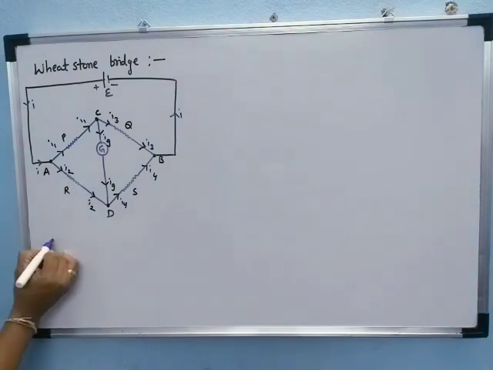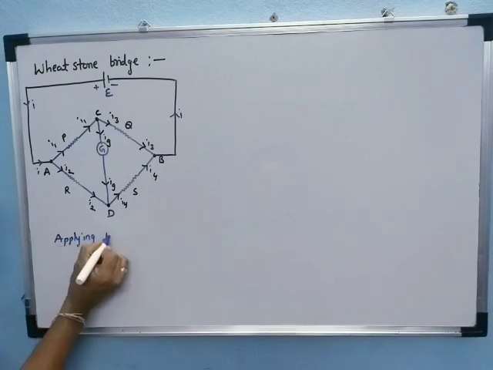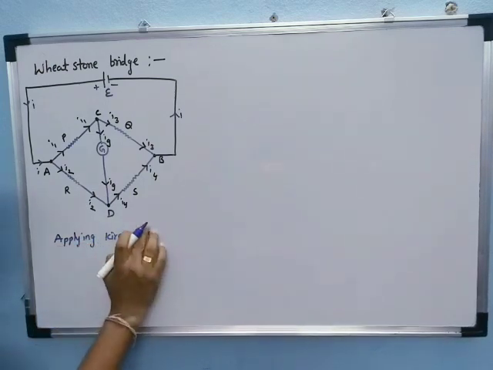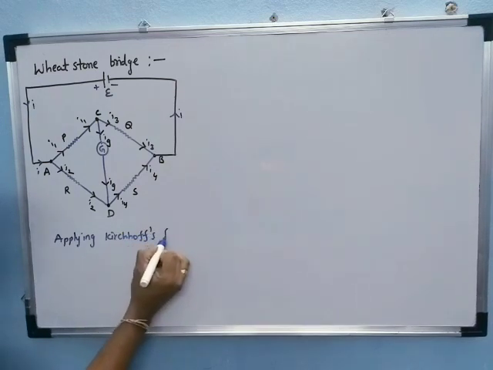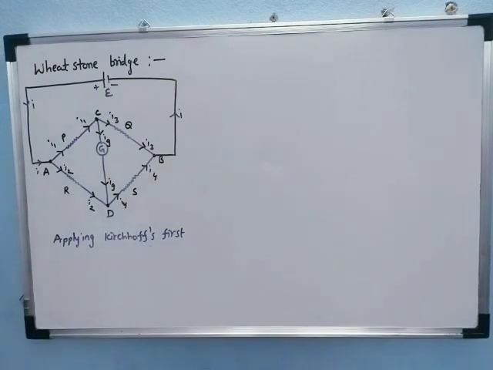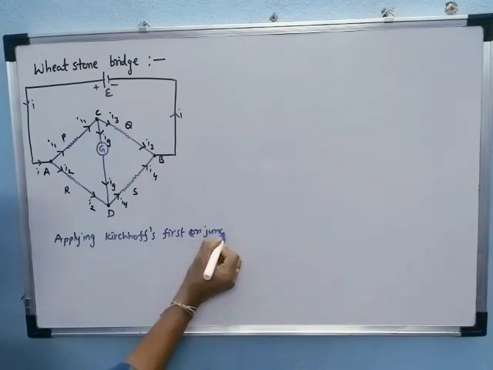First, applying Kirchhoff's first law, also called the junction law.